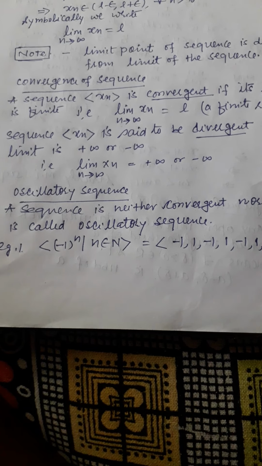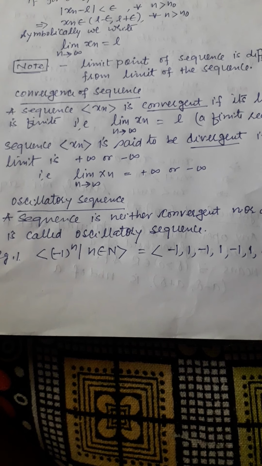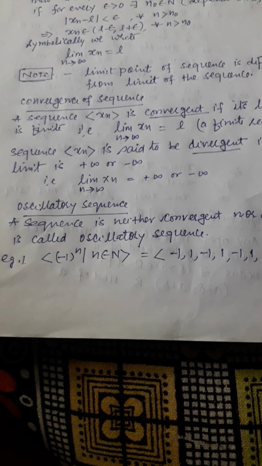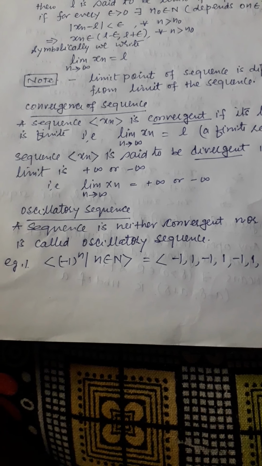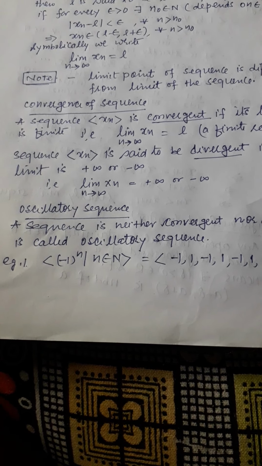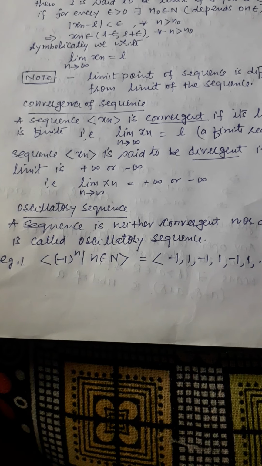Now see the book, and there are many problems there. Solve these problems to classify the sequence as divergent, convergent, or oscillatory by taking the limits.